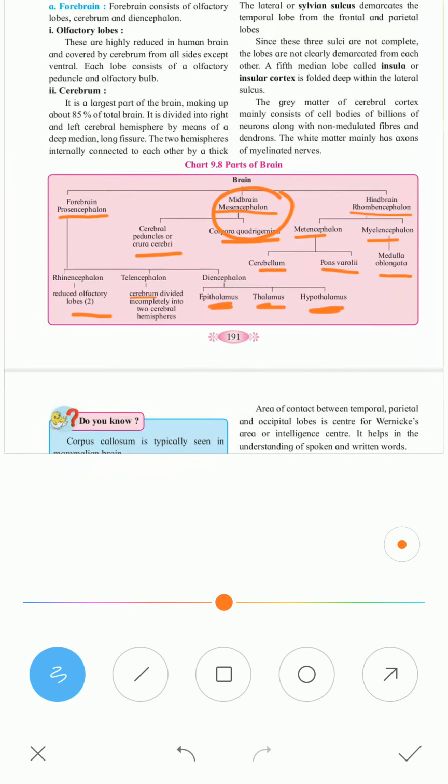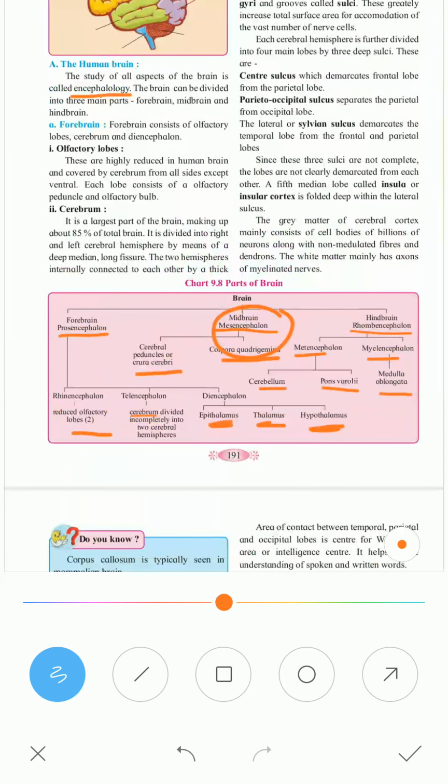If you want to make the chart a little shorter, then you may omit a few terms like prosencephalon, rhombencephalon, telencephalon. If you are not comfortable writing them, you can omit them. You can write: brain divided into forebrain, midbrain, hindbrain.